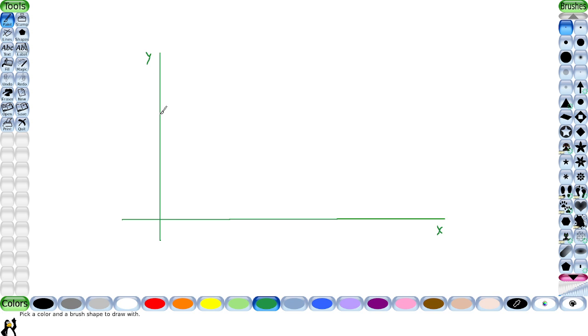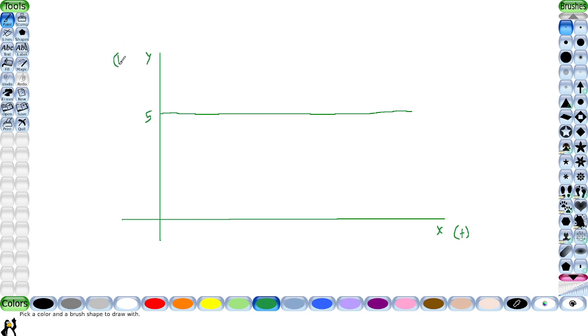So let's say we have this graph, at 5. This graph is representing the rate of how many hot dogs I can eat over a certain amount of time.